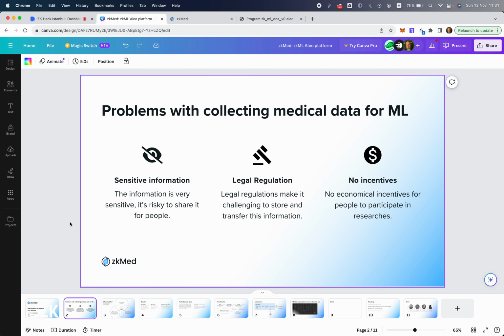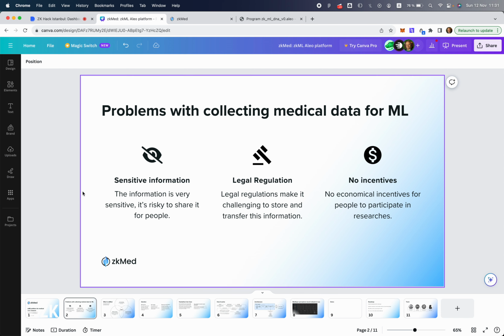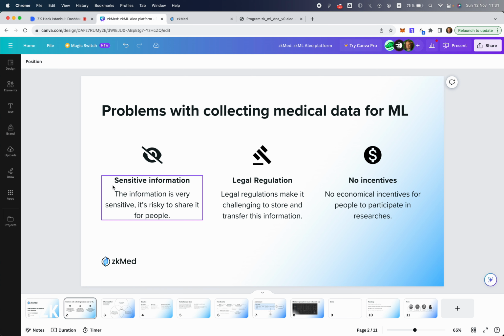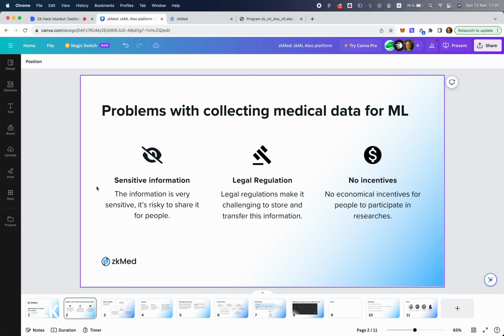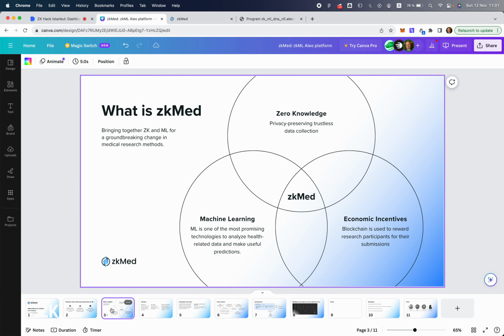Okay, so what are the issues with collecting medical data for machine learning purposes right now? First, the information is extremely sensitive. It's risky for people to share it, and you can only leak your DNA once in your life. When it's gone, it's gone. It's worse than a private key. The other thing is legal regulation that does not allow moving this data around, and there are no incentives for people to take part in such research.